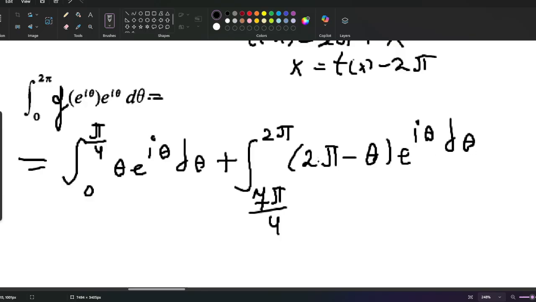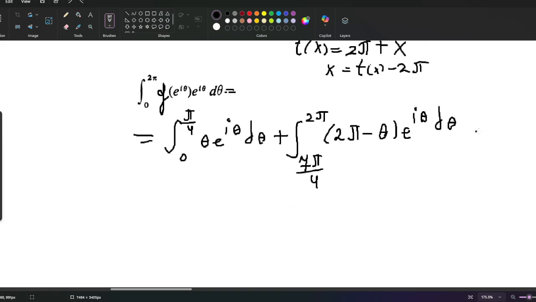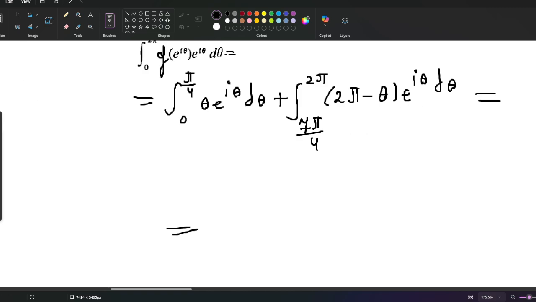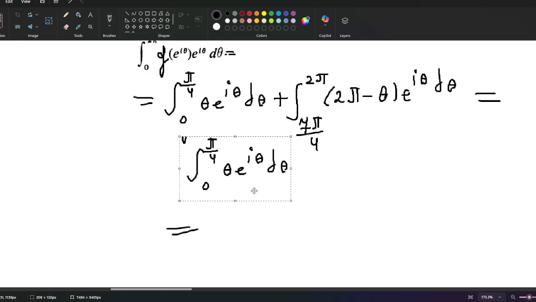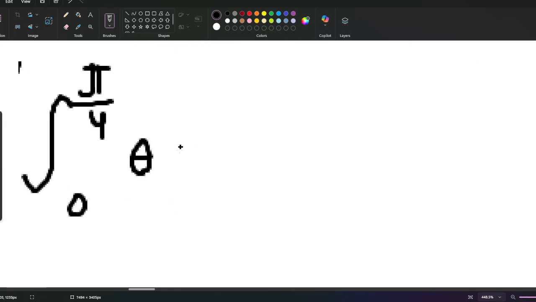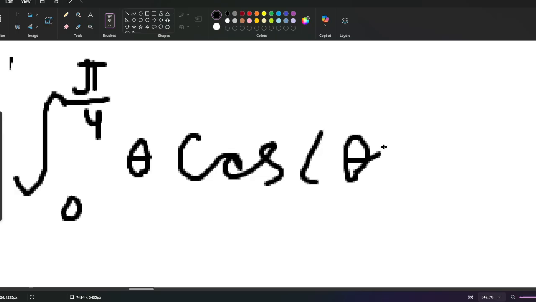Alright, now what I'm gonna do is let's work with all of this stuff. So first, this thing over here, let's actually take the cosine of all of this. That's the only thing relevant here. Let's take the real part. So what we have here is the integral from 0 to pi over 4 of theta cosine theta d theta.